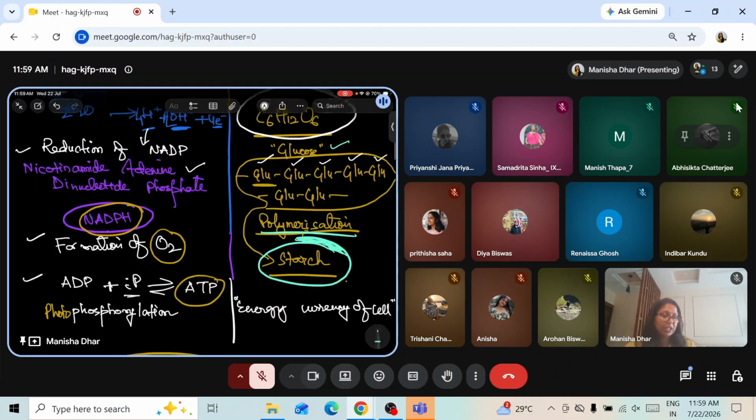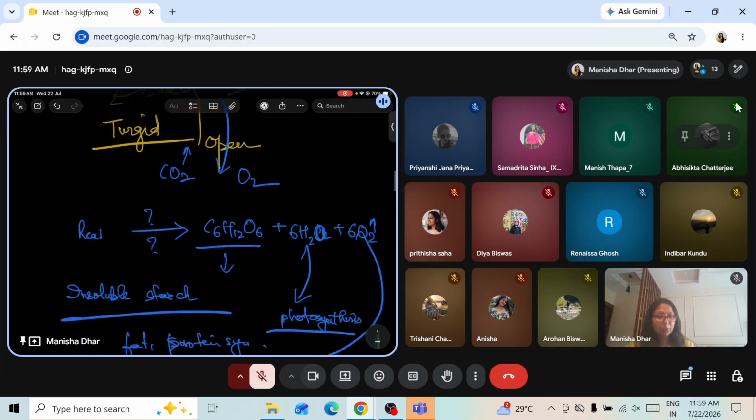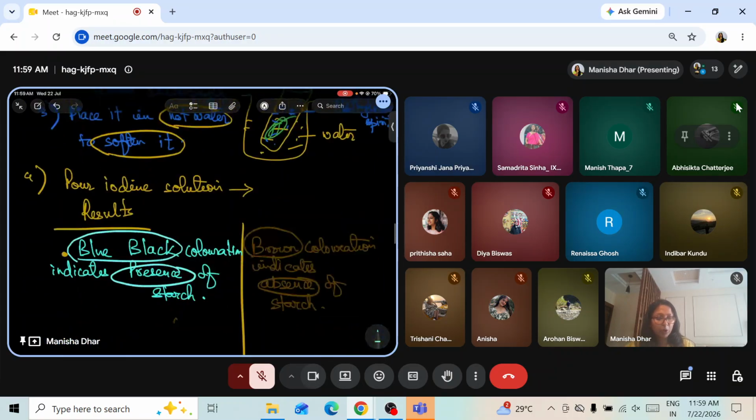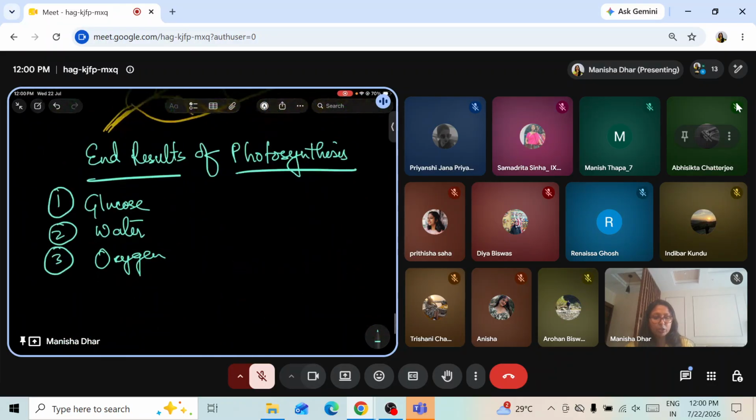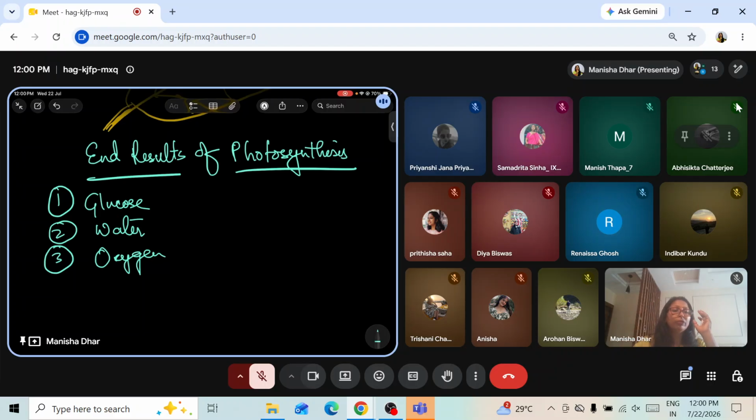Monomer of glucose resulting into the formation of starch, which is a polymer. So the process is polymerization. When we are talking about polymerization, a large amount of glucose is formed, and this glucose is utilized by the plant for making its food. But not all the glucose is utilized, some glucose is left. The glucose which is left is stored in the form of insoluble starch.